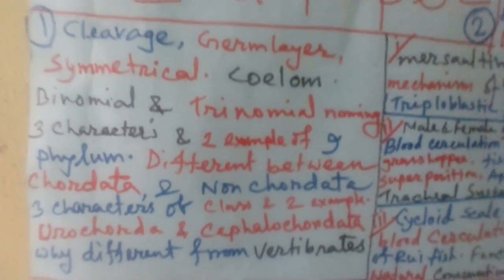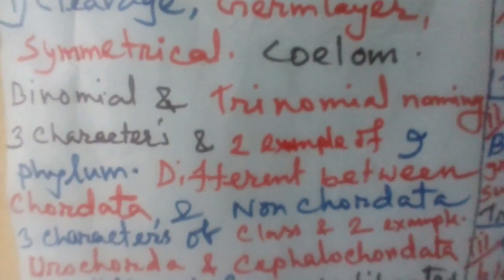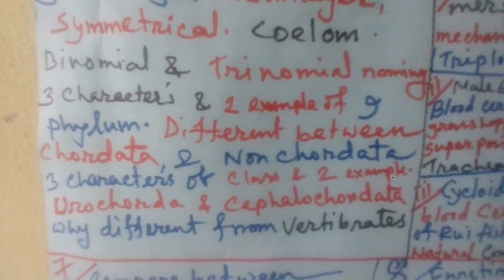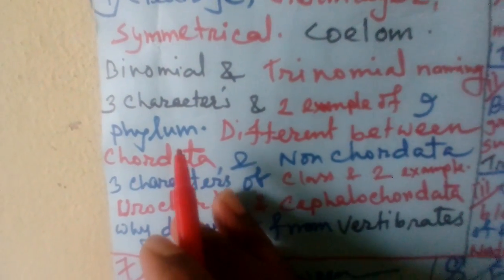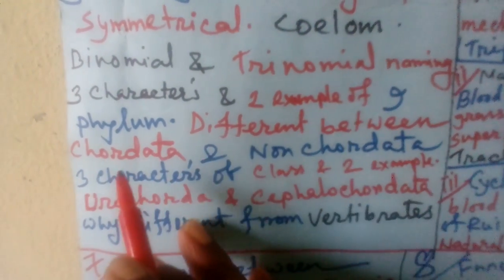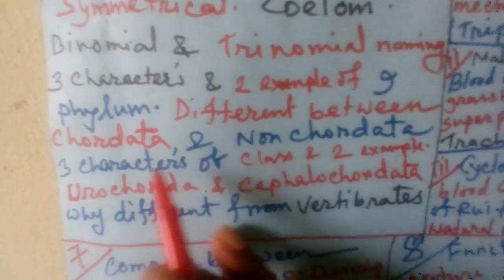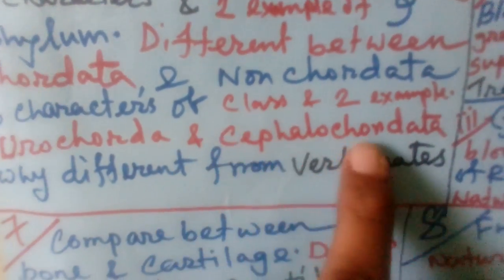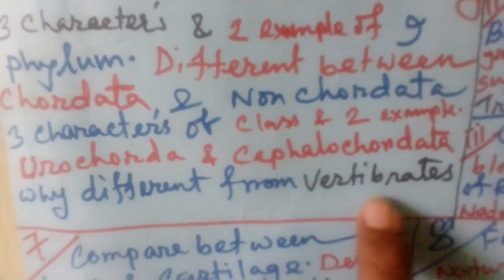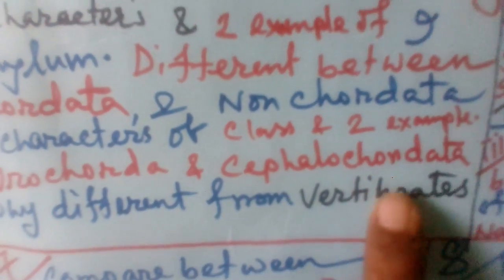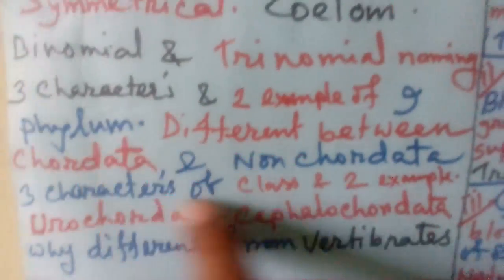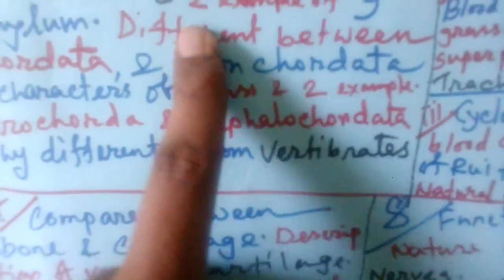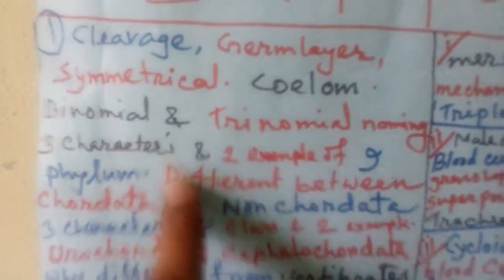Then we go to the second paper. What is the second paper? You see the first chapter. It is common, that is different bases of classification. You see, one question sometimes comes, but this I think is very common: the difference between chordate and non-chordate. Sometimes this question can come in a different way, and stem is used and some characters you must memorize. But this question, that is, why different vertebrate from urochordate or cephalochordate, why all chordates are not vertebrate, this question comes in different ways. And this is very important, one question every time, every year from the first chapter.